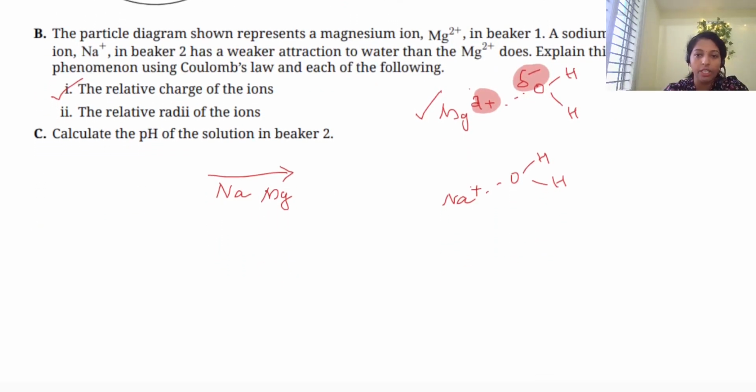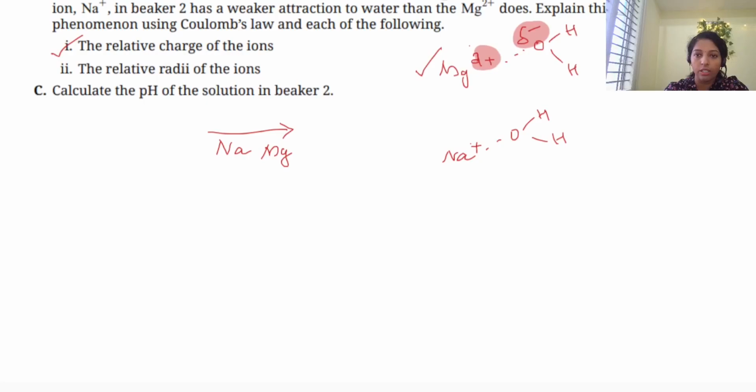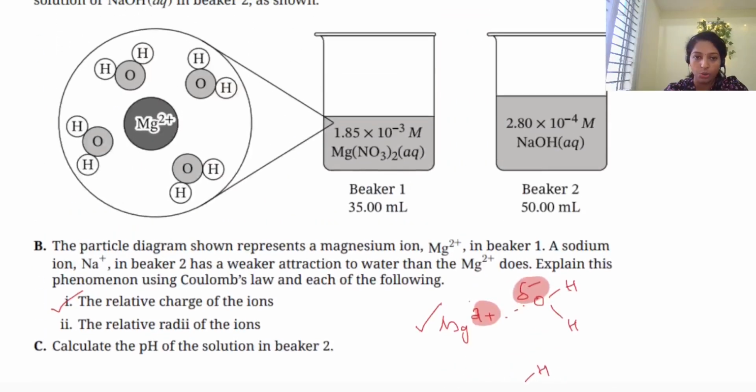So in that way we can explain why magnesium has more attraction with the water. Okay. Then the third question is the same. The second part of the question is: calculate the pH of solution 2. So what is the solution?